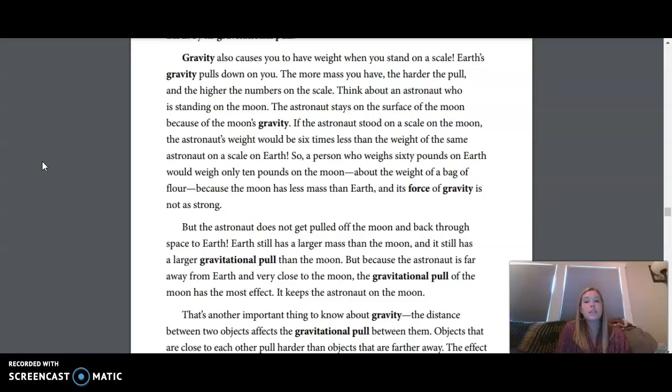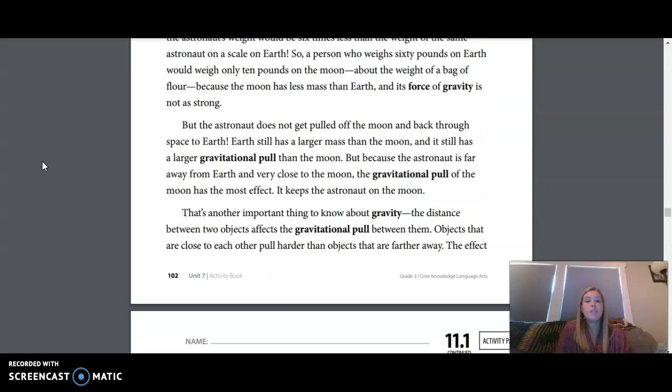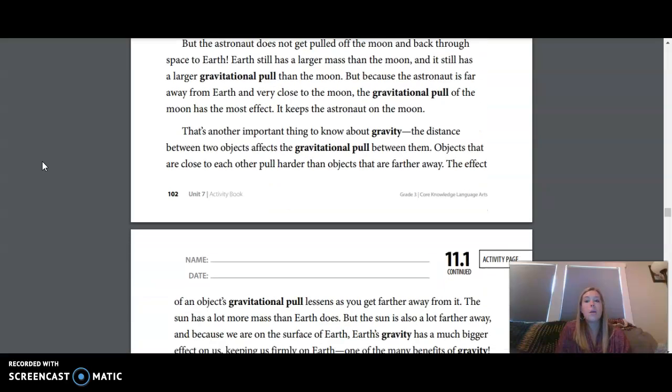If the astronaut stood on a scale on the moon, the astronaut's weight would be 6 times less than the weight of the same astronaut on a scale on Earth. So a person who weighs 60 pounds on Earth would weigh only 10 pounds on the moon, about the weight of a bag of flour. Because the moon has less mass than Earth, and its force of gravity is not as strong. But the astronaut does not get pulled off the moon and back through space to Earth.